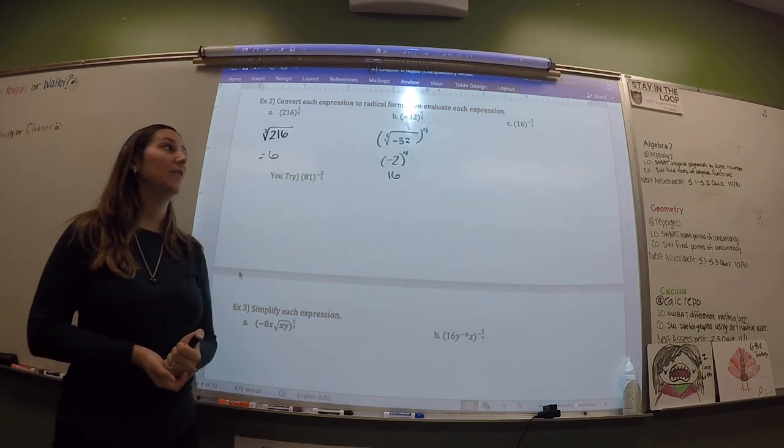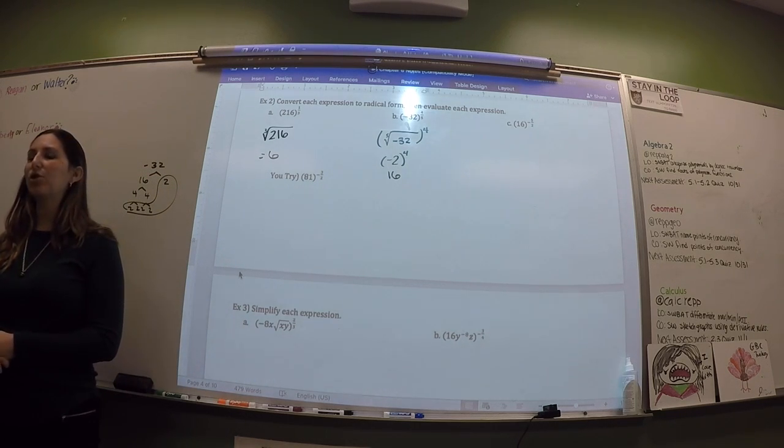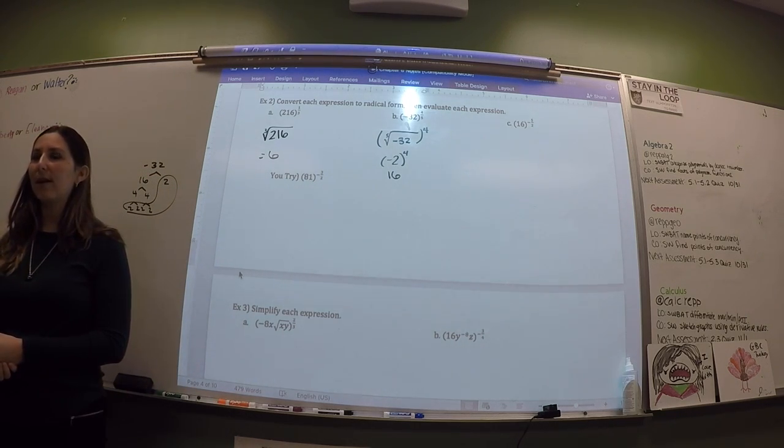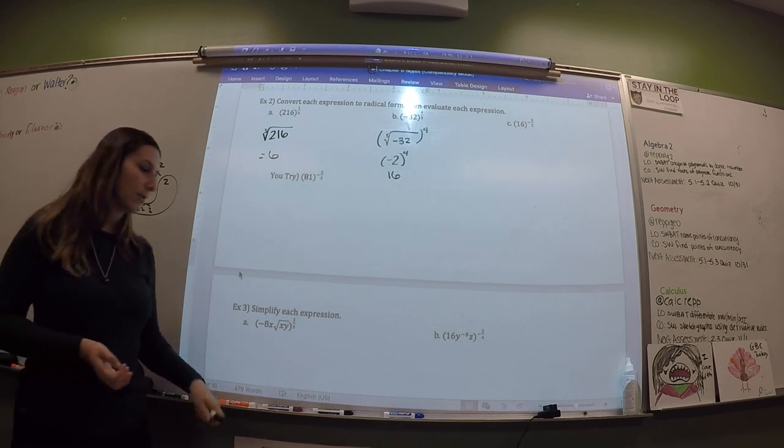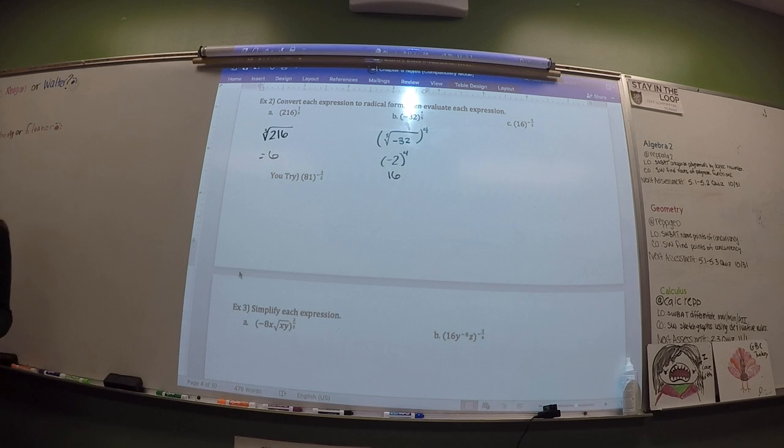Now, if you look at C, the exponent is negative. So most people, just in general, don't do the whole negative exponent thing right. I don't know why. It's something you're supposed to learn in Algebra 1 and no one knows it. So look, observe. Negative exponents.